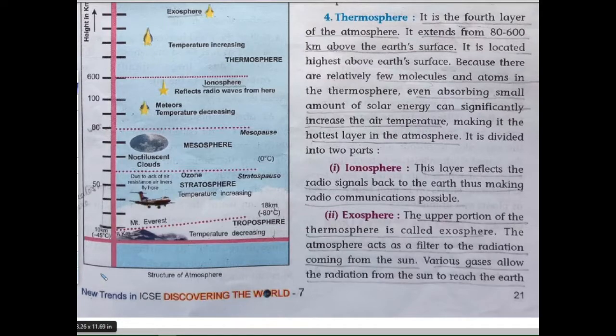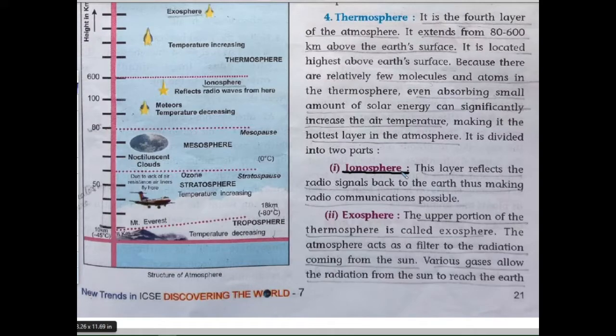Ionosphere: ion means the electrically charged particles known as ions, and the maximum ions are there in this sphere, so that's why it is known as the ionosphere. This layer reflects the radio signals back to the earth. For that only, radio communication is possible. And the last one, the upper portion of the thermosphere, is also called the exosphere.